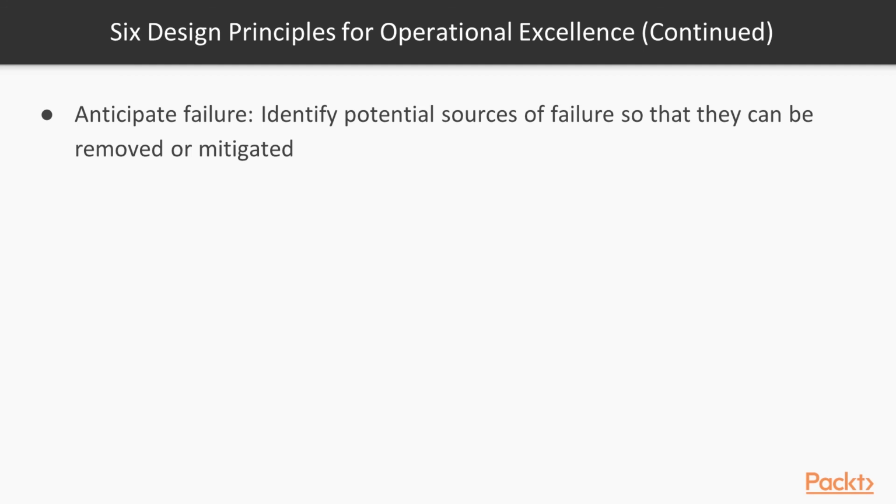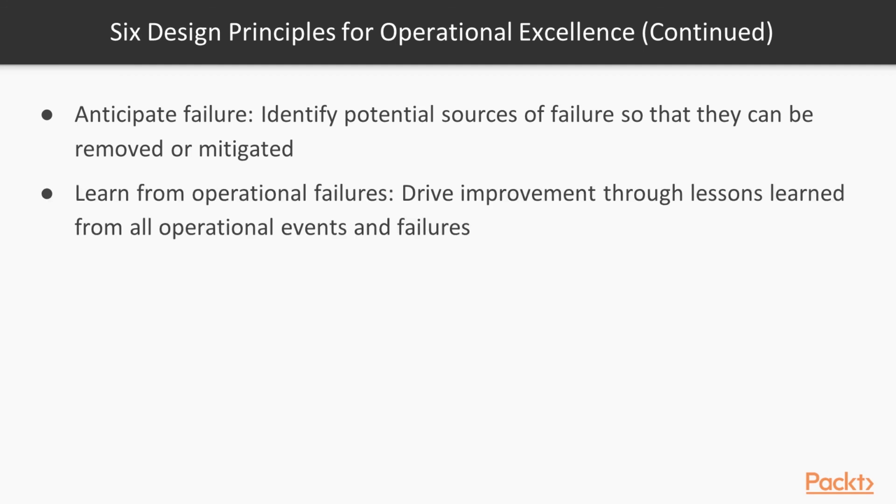You assume, as Werner Vogels says, that everything fails all the time and plan for it. And then number 6, learn from operational failures. Drive improvement through lessons learned from all operational events and failures. Okay, so that's our drill down into regions, availability zones, subnets, and the idea of highly resilient, self-healing, elastic infrastructure.